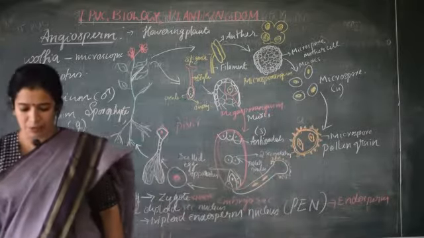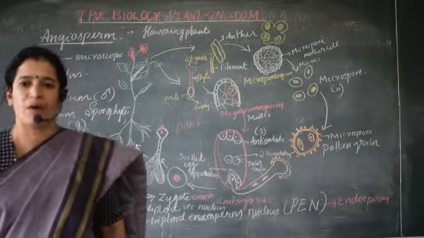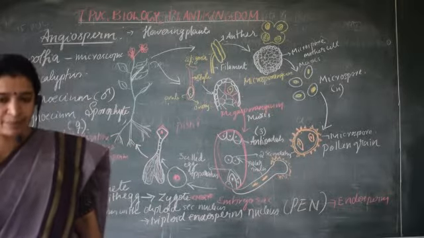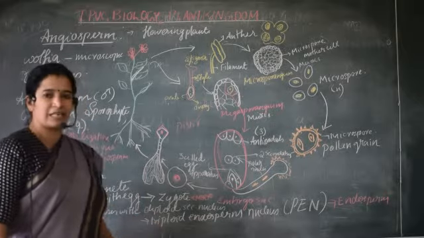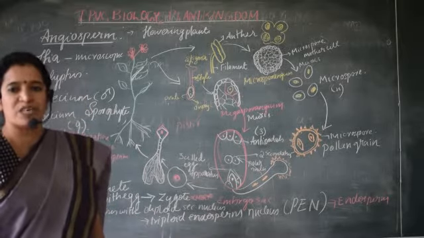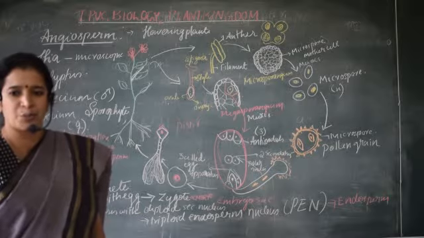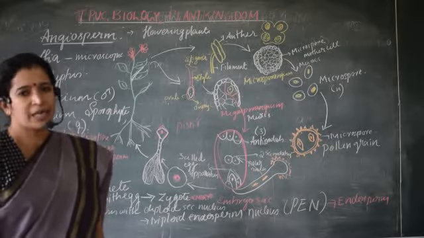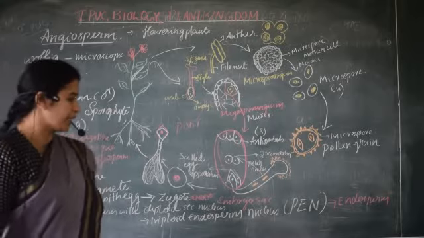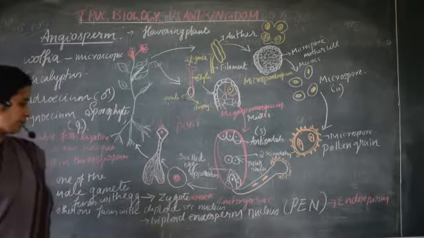Later, this endosperm has a great role. It provides the nourishment to the developing embryo. Got it cleared? This triploid endosperm nucleus later develops into endosperm. What's the role of endosperm? Endosperm provides nourishment to the developing embryo. This is important, that endosperm role is also important.